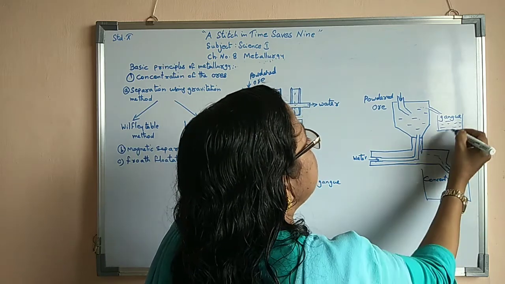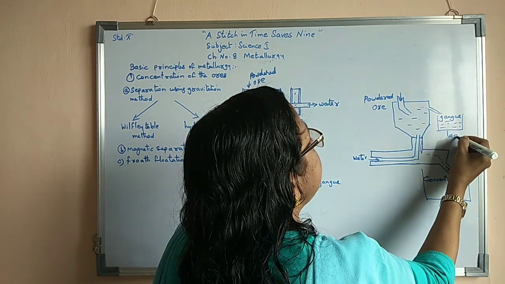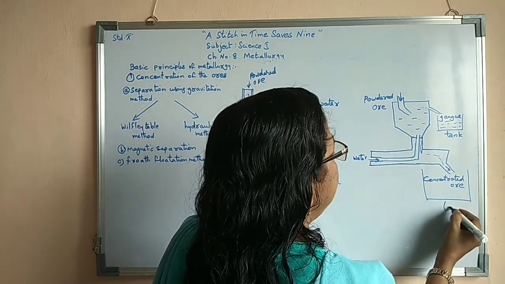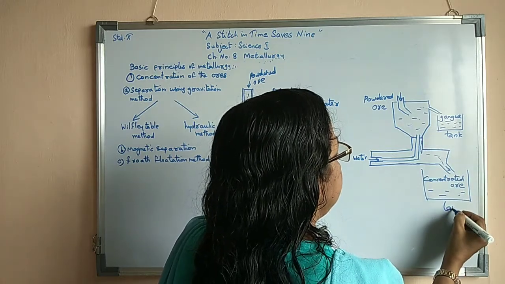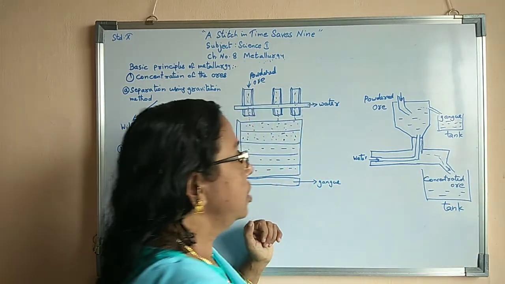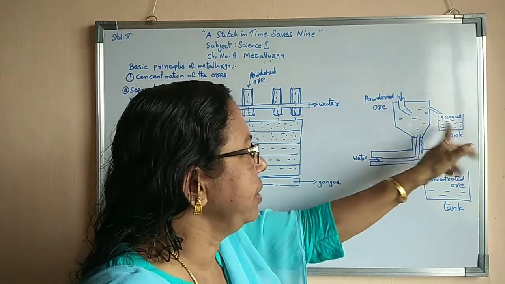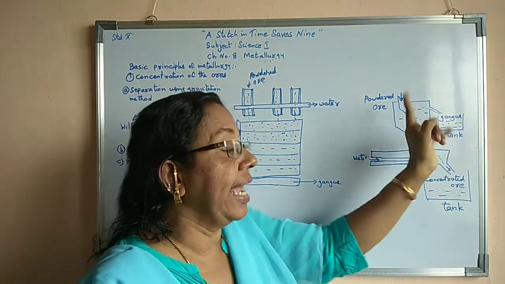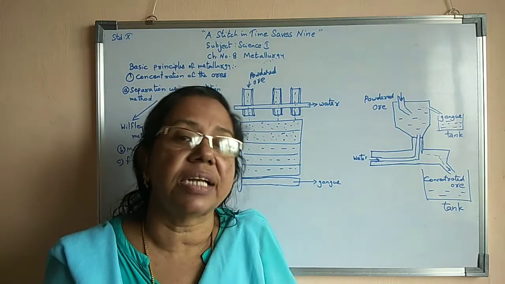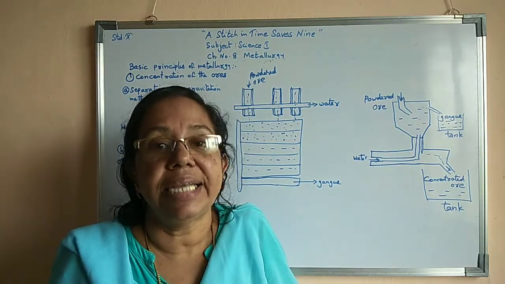This is also one tank, and this is again one tank. Here one tank will be there for collecting gangue. Gangue alone won't come; water will also come along with it, so it will be a large tank.